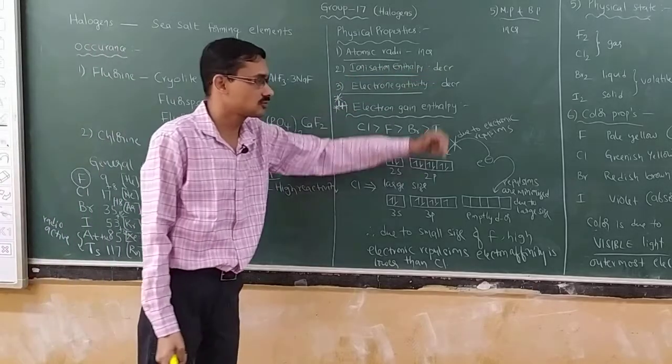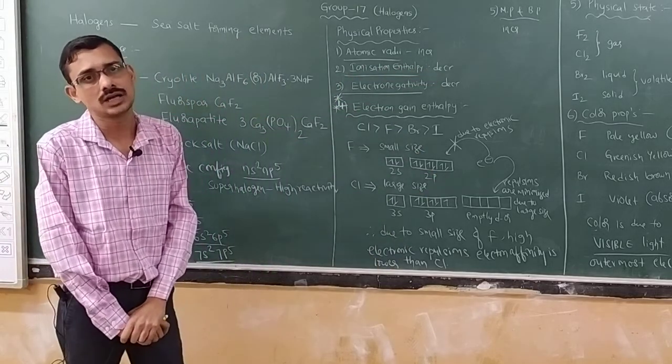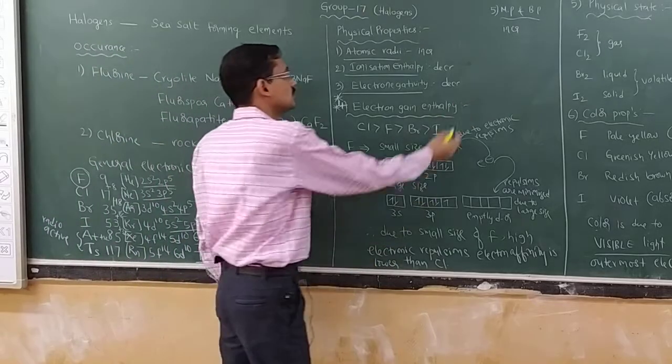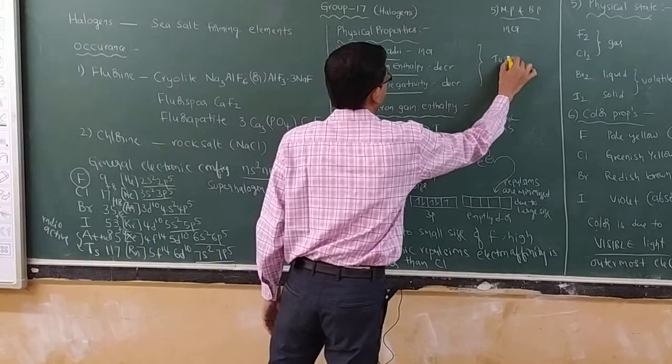Therefore, electron gain enthalpies will decrease from top to bottom.